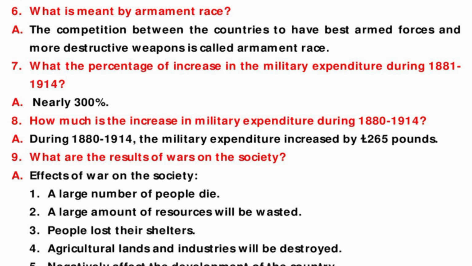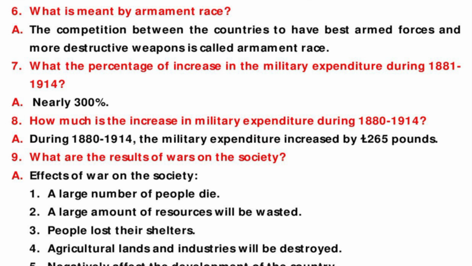Students, the question is, how much was spent on military expenditure in 1914? About 397 million pounds were spent on military expenditure in 1914.